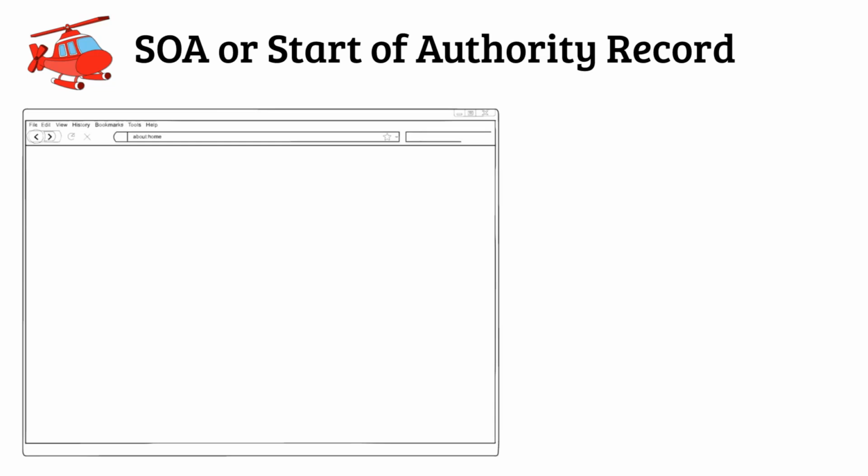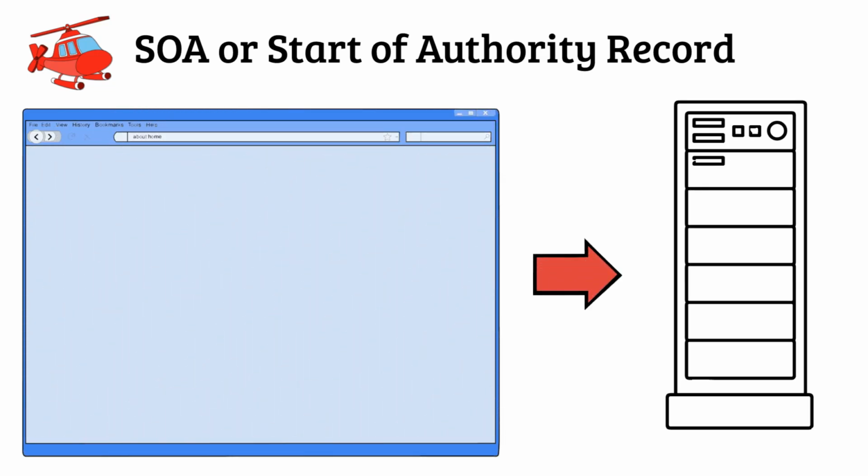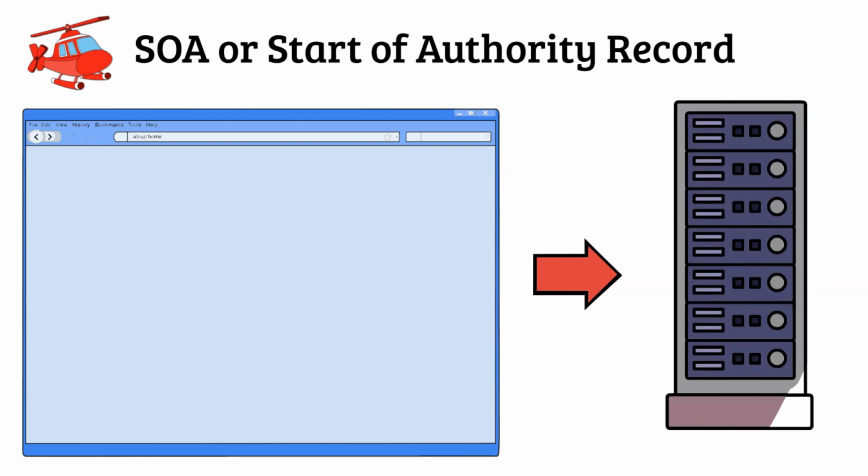Next is the SOA or Start of Authority record. This provides essential information about the domain, including the primary name server, admin email, and DNS zone properties like refresh rate.